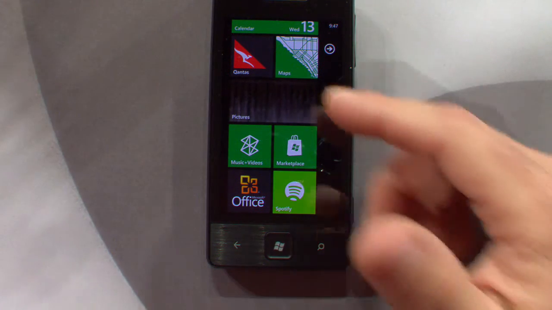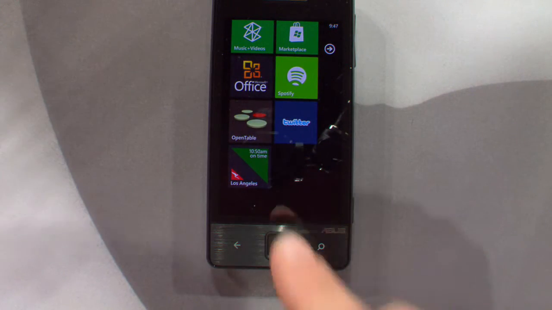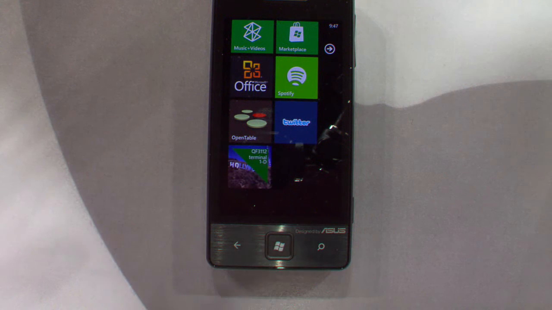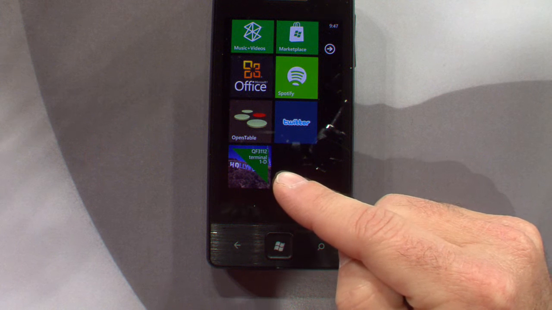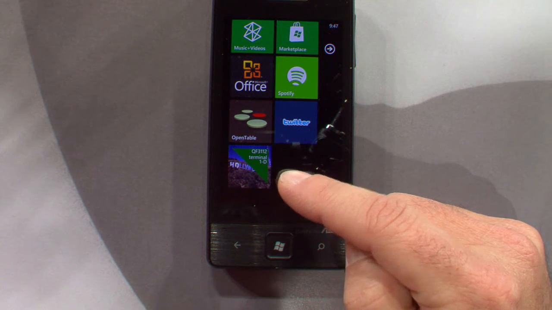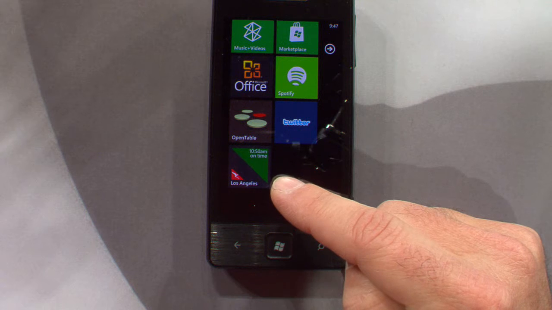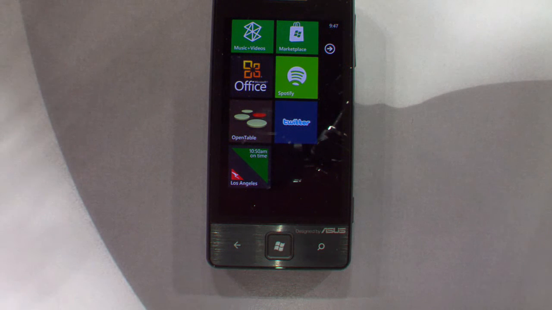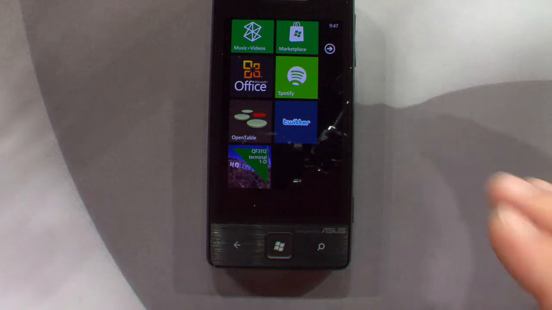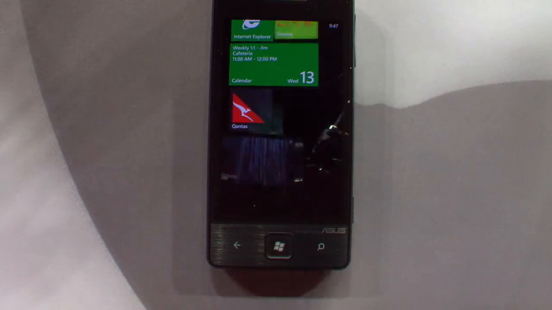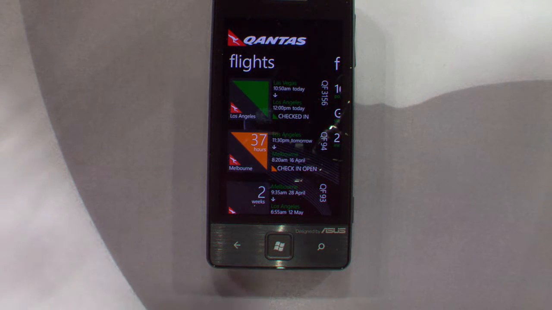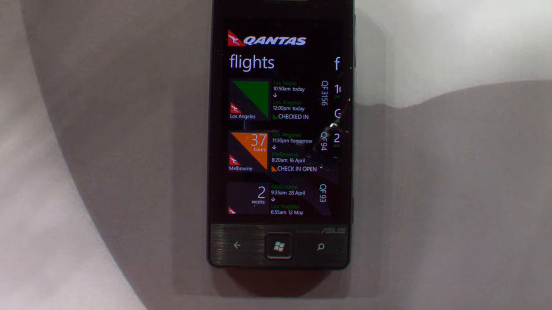I'm going to go to Australia, so I'm going to be flying Qantas. And down here at the bottom of my start menu, I've already added one tile for my first flight. You can see there the live tile telling me I'm on Qantas flight 3112, leaving Las Vegas from Terminal 1D. You saw the animation, that's new, at 10:50 a.m., and it's green, it's on time, I'm not late, all is well. But I'm going to scroll up here and actually launch the Qantas app and now show you the app and how we're going to use these live agents and other capabilities to give me a good experience as a user wondering what I need to do for my flights.